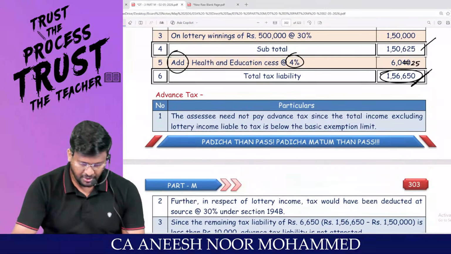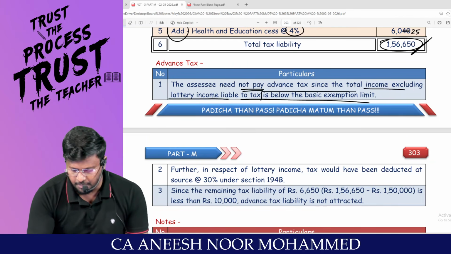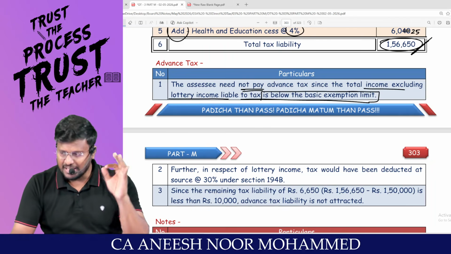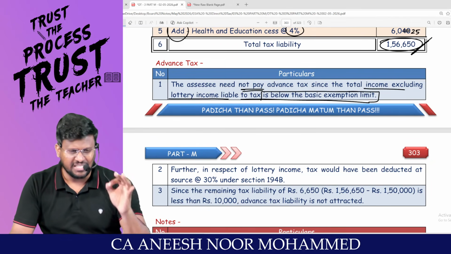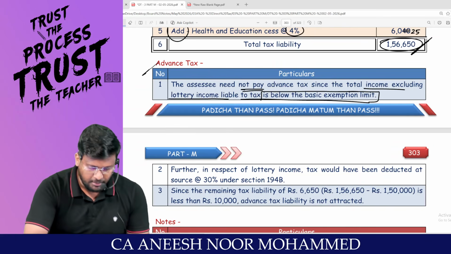The assessee need not pay advance tax since the total income excluding lottery income liable to be taxed is below the basic exemption limit. If you remove the lottery income, the assessee's income is less than the basic exemption limit. If the income is less than the basic exemption limit, the assessee is not liable to pay any advance tax.